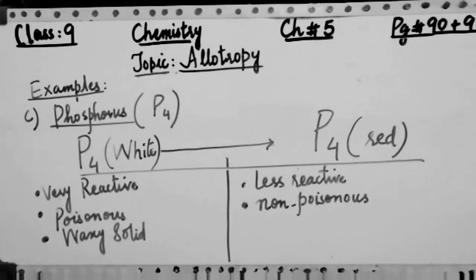It is a waxy solid. Waxy solid means that a solid having geometrical shape and wax-like in appearance. It is like candle wax, and it has the complete ability to melt. So we can call it the waxy solid. So this is the property of white phosphorus, that it can melt and give the waxy appearance.